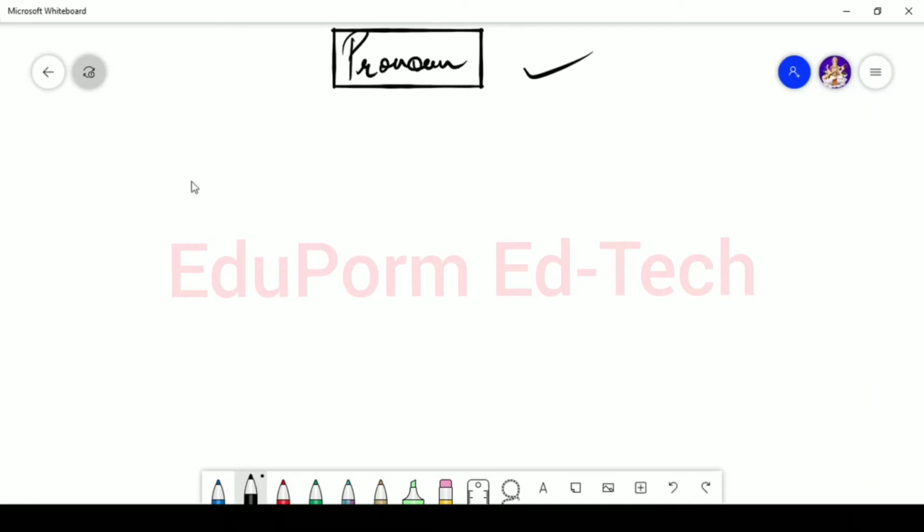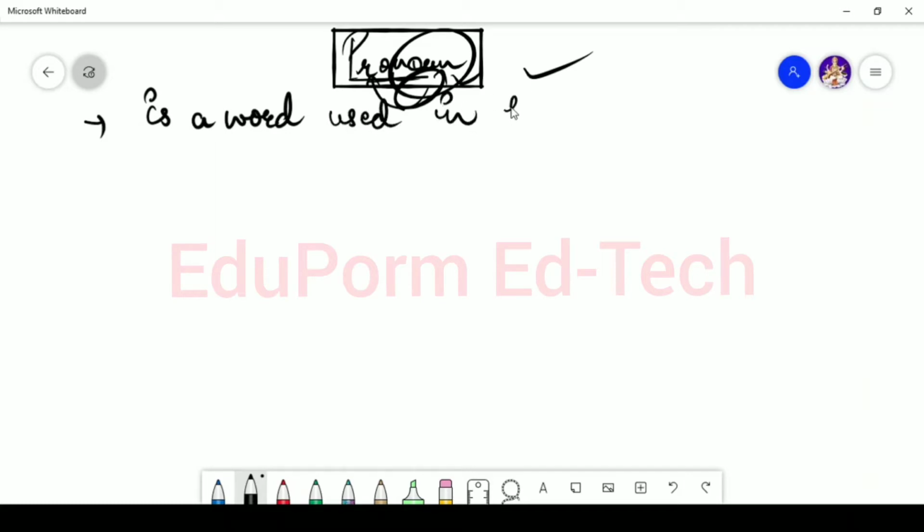Pronoun has a very, very strong relation with noun. Okay, so what is pronoun? Pronoun is actually just a word. You can see noun is also used here. Okay, so pronoun means, pronoun is a word used in place of noun. Okay.